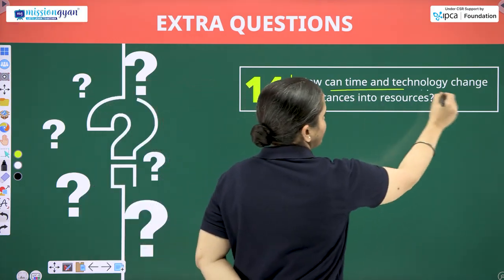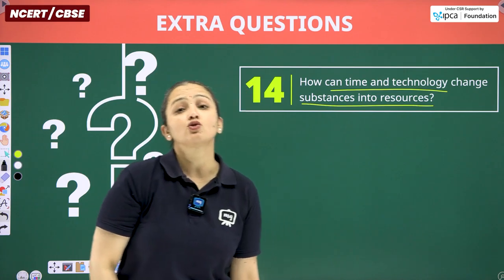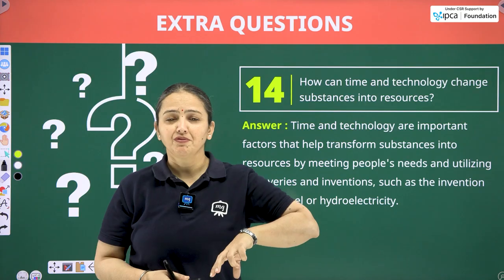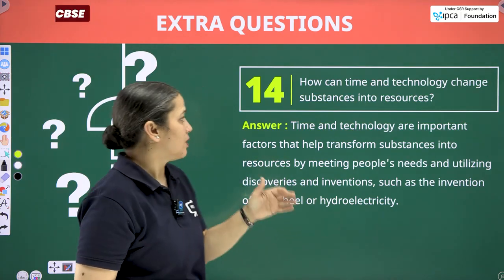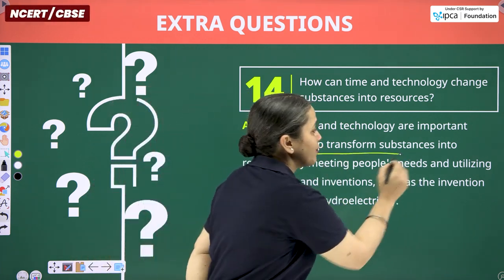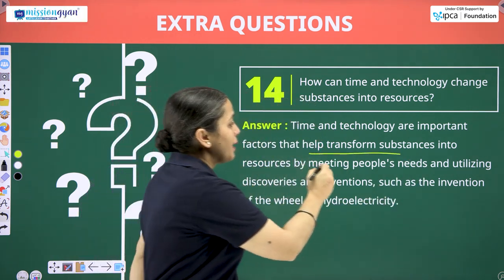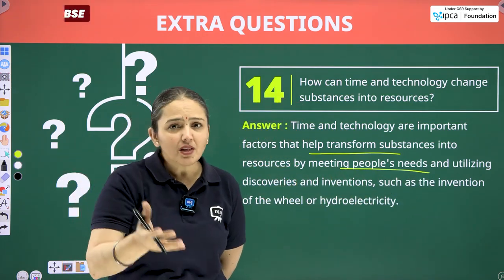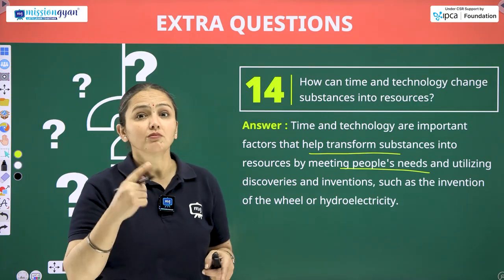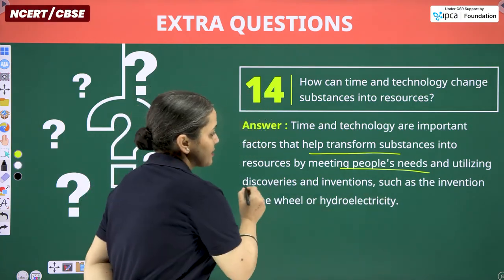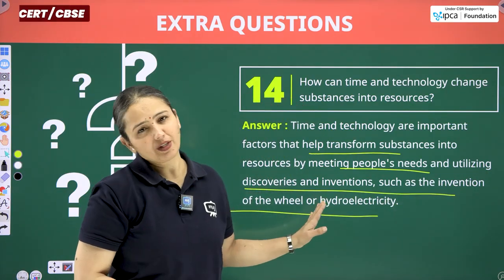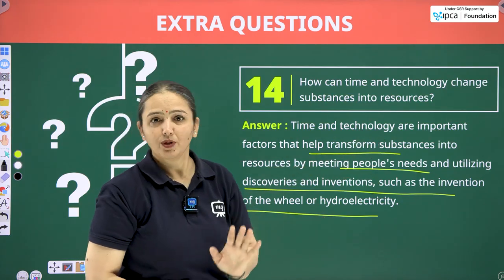Next is, how can time and technology change substances into resources? By the passing of time, inventions and discoveries can take place, and with the help of technology, they can be utilized as resources. So time and technology are important factors that help transform substances into resources by meeting people's needs. Whatever needs and requirements humankind has, discoveries can be made accordingly, and utilizing discoveries and inventions such as the invention of the wheel or hydroelectricity, just for example. Otherwise, the concern is still over here only.